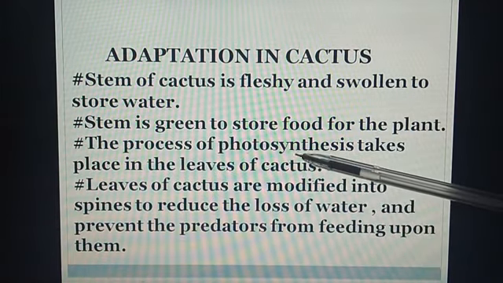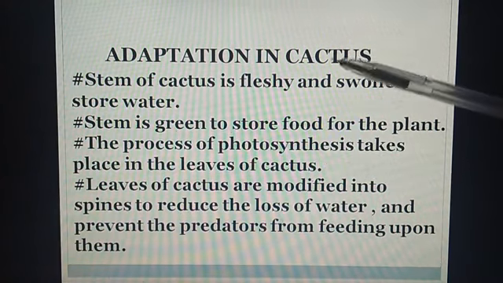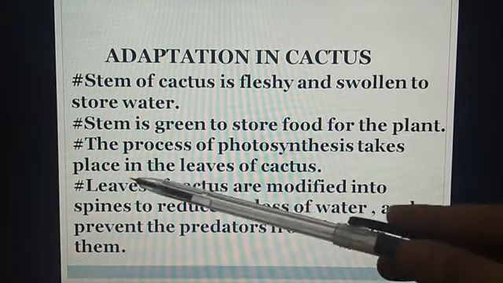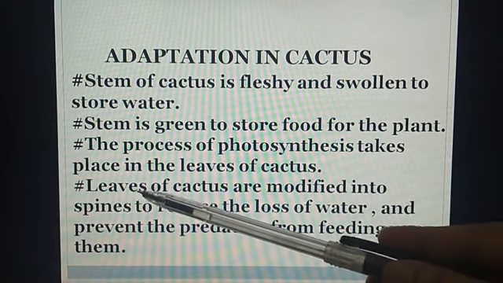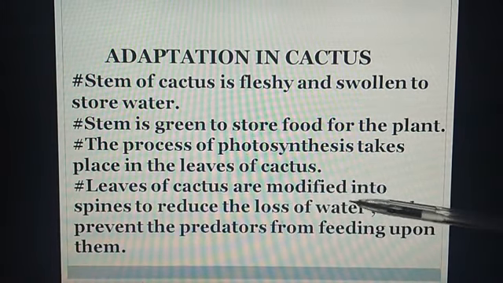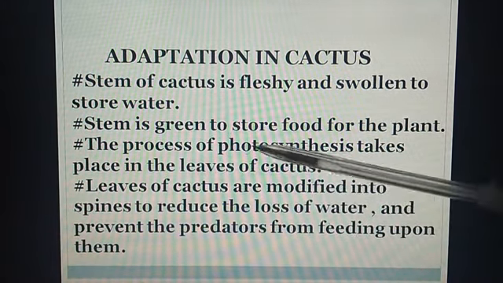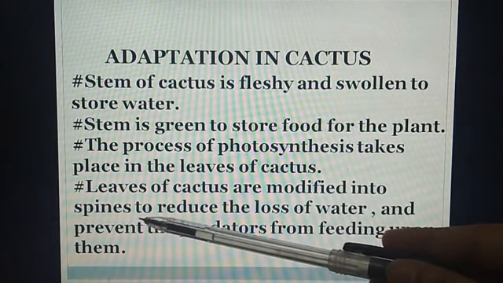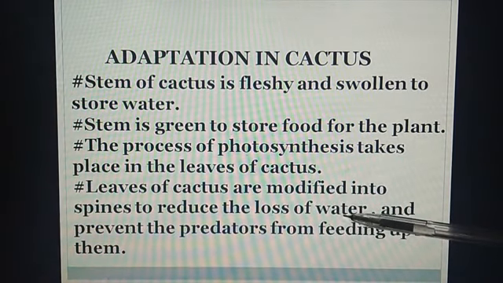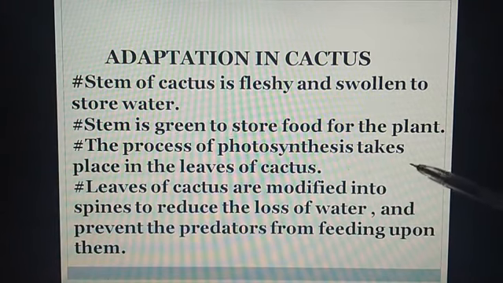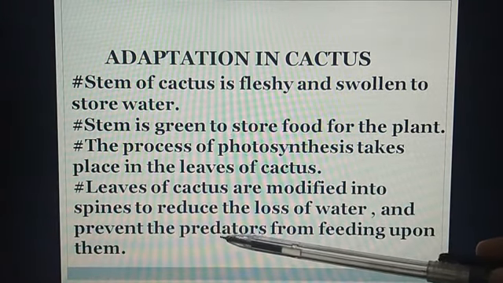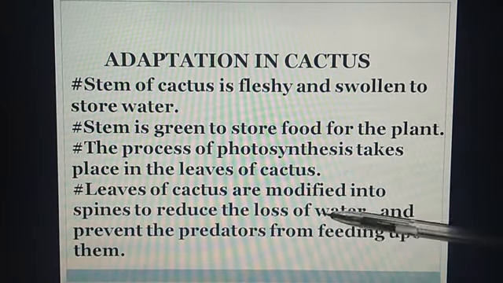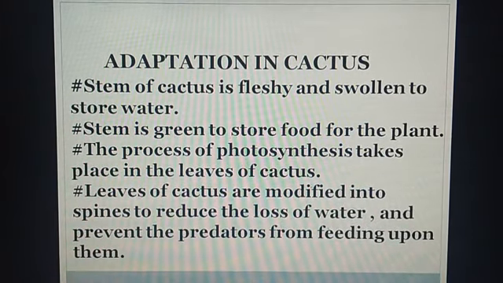The process of photosynthesis, which means preparation of food by the leaves for the plant, takes place in the stem of cactus. Leaves of cactus are modified into spines. Modified means changed into spines. Spines means कांटे. Leaves जो होती है cactus की वो कांटों में change हो जाती है to reduce the loss of water by evaporation and transpiration and prevent the predators from feeding upon them, and they also provide protection to the plant from grazing animals.